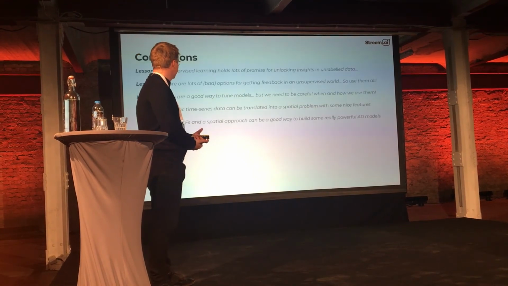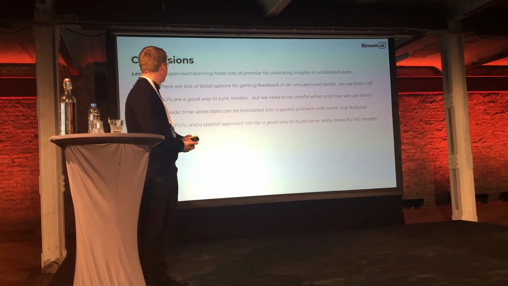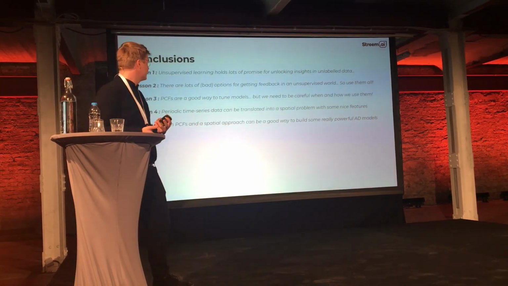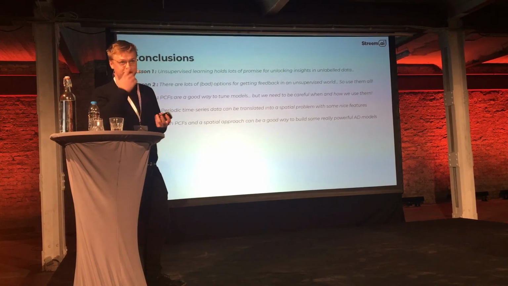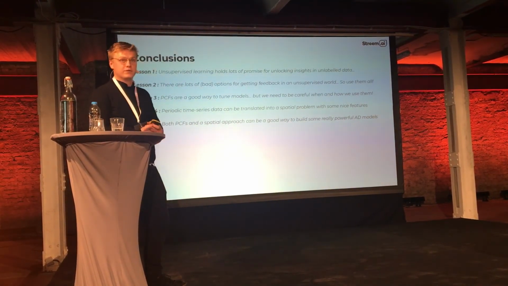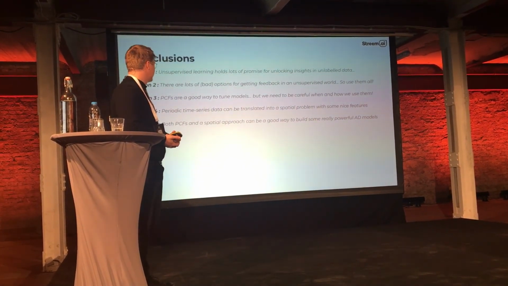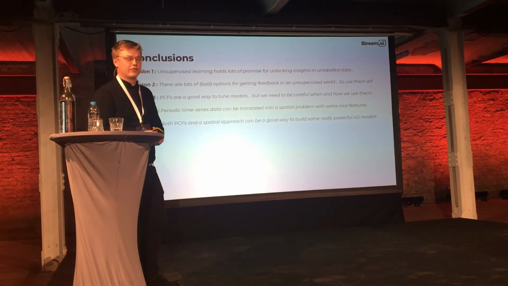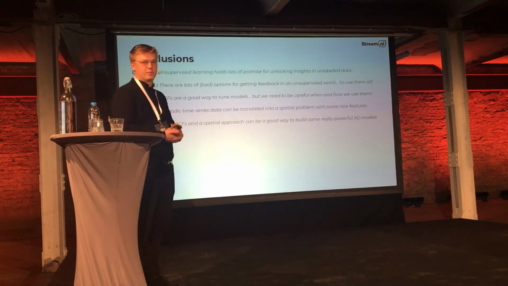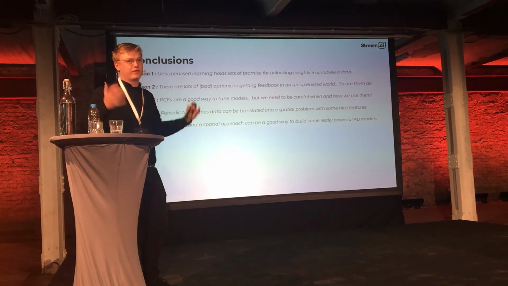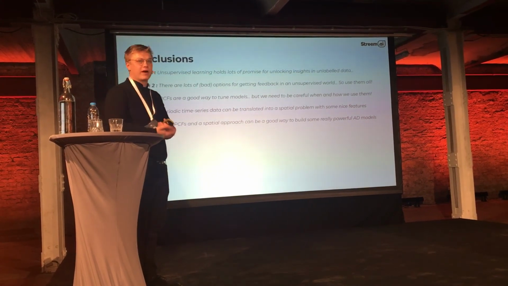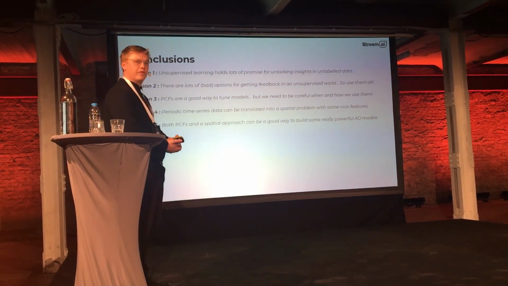So, conclusions. What have we learned today? We've learned unsupervised learning holds a lot of promise for unlocking analysis in unlabeled data. There are lots of bad options for getting feedback from unsupervised anomaly detection, so we need to use them all. PCS are a good way to tune models, but we need to be very careful about how we use them. Periodic time series data can be translated into spatial problems with some nice features to help simplify our problem space. And both PCS and the spatial approach can be a good way to build some really powerful anomaly detection models in an unsupervised setting.